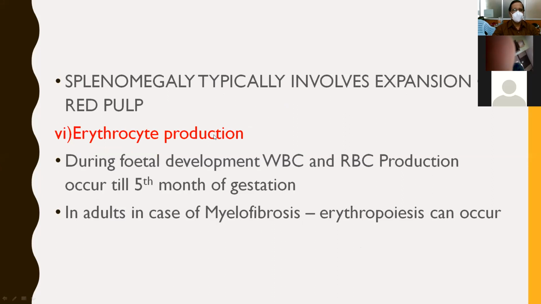Another most important function is erythrocyte production, that is production of RBCs. During fetal life, both WBCs and RBCs are produced up to the 5th month of gestation. In adults, particularly when the patient is suffering with myelofibrosis, this erythropoiesis will occur. So erythrocyte production is the last function, mainly during fetal life. It is the main source for WBCs and RBCs. But in adults, it is only the bone marrow, and only when the patient gets myelofibrosis, where large spleens are seen, does it produce erythropoiesis.